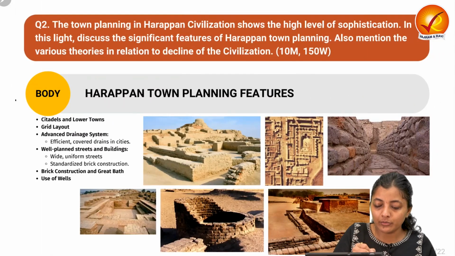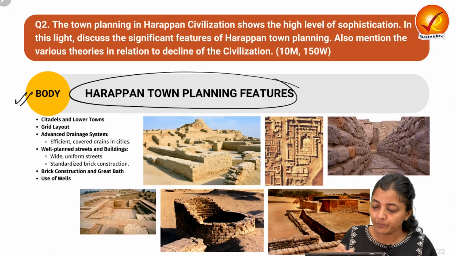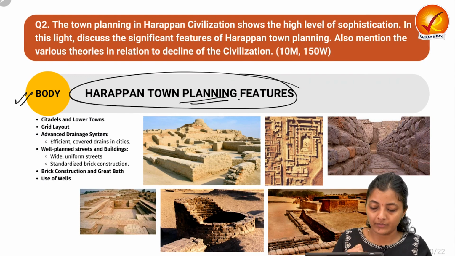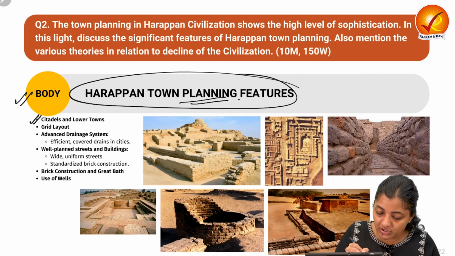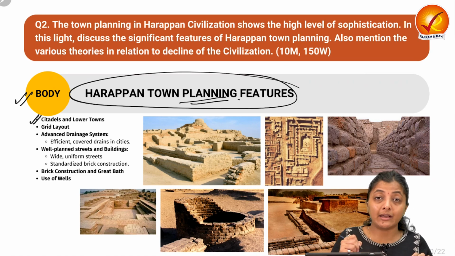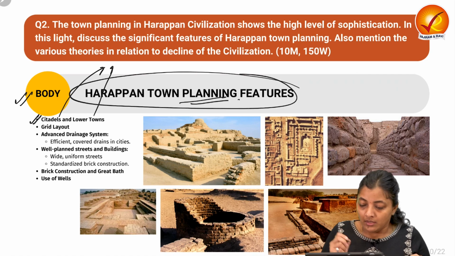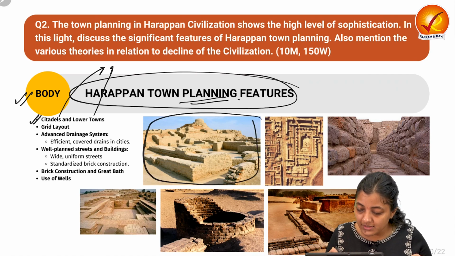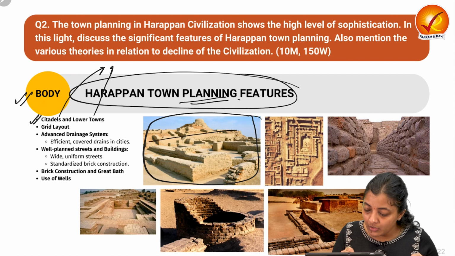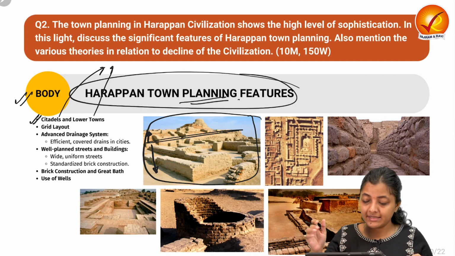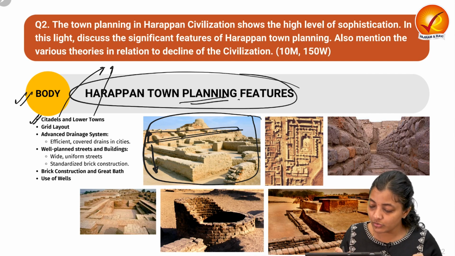Then come directly to the main body, the demand: what are the significant features of Harappan town planning? The very first feature of the sophisticated town planning was the citadels and the lower towns. The whole city was divided into the lower town, that is the lower citadel, and the elevated platform, a mound-like structure, which is known as the upper citadel.